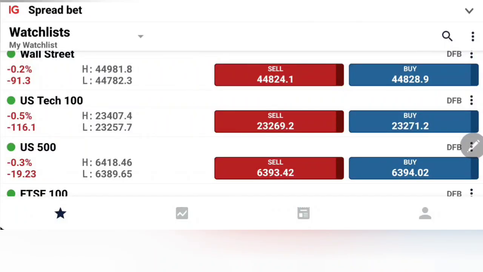US indices traded bearish yesterday, and in fact, after the market hours, we have also seen the bearish momentum continuing here. Germany 40 also followed with a moderate bearish momentum, while FTSE 100 stayed sideways. What to expect today from these five major indices: S&P, Nasdaq, Dow, Germany 40, and FTSE 100? We're going to see here with the help of charts and indicators.